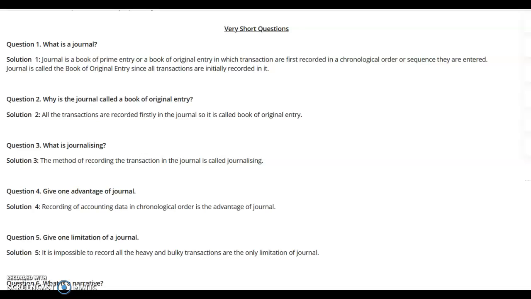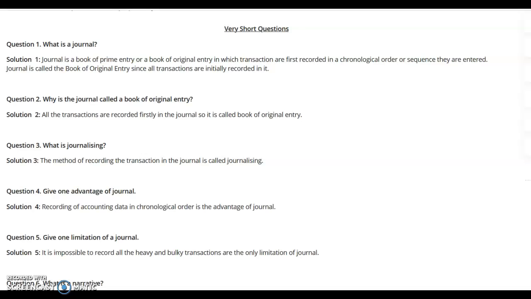As I shared with you earlier, journal is the first step in the books of original entry. So all the transactions, which are of a financial nature, are recorded sequence-wise or in a systematic order in this book. So it is known as the book of original entry or book of prime entry.